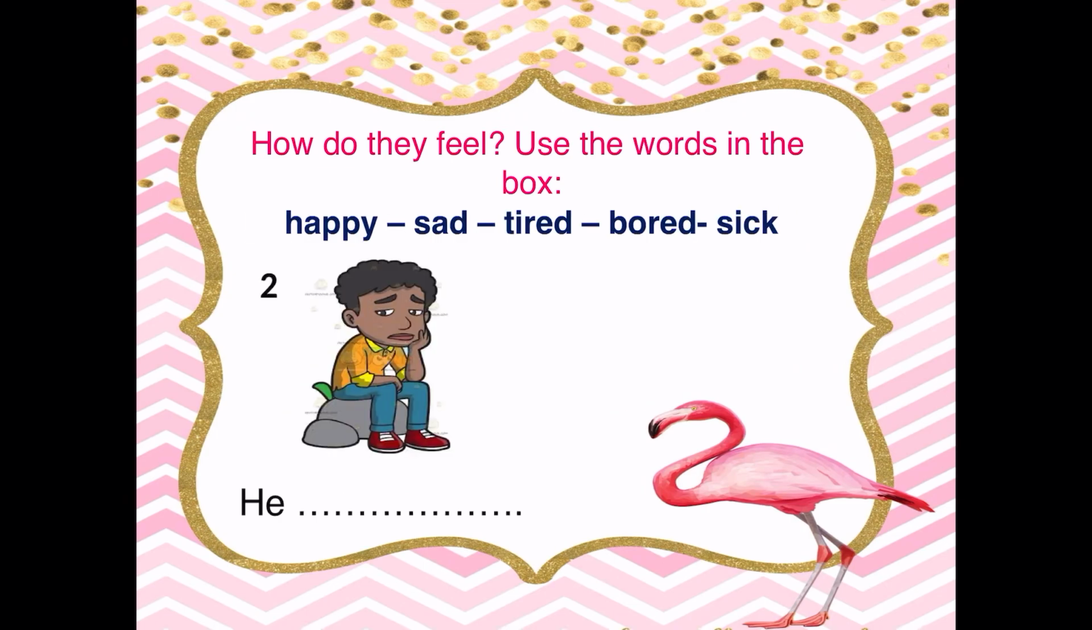Now let's see picture number 2. I can see a boy. I don't think that this boy is happy. I think he feels what? I think he feels sad. So, he feels sad. So, in picture number 1, he feels hot. In picture number 2, he feels sad.